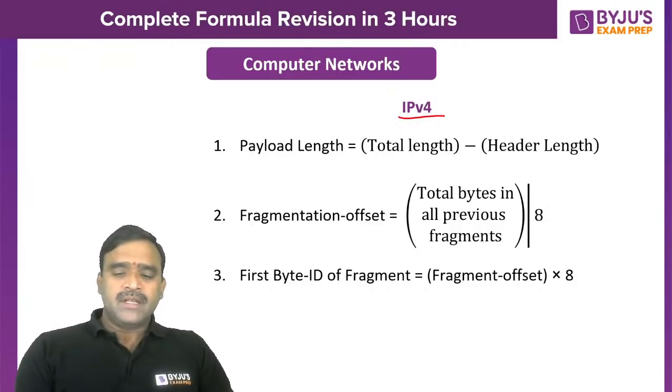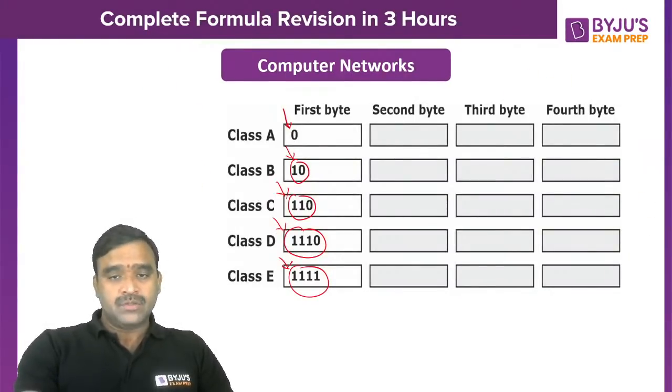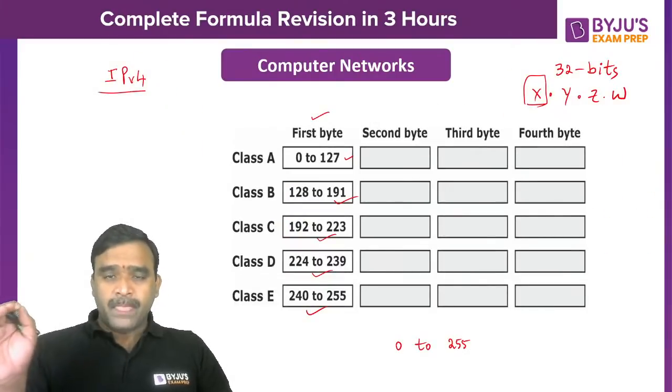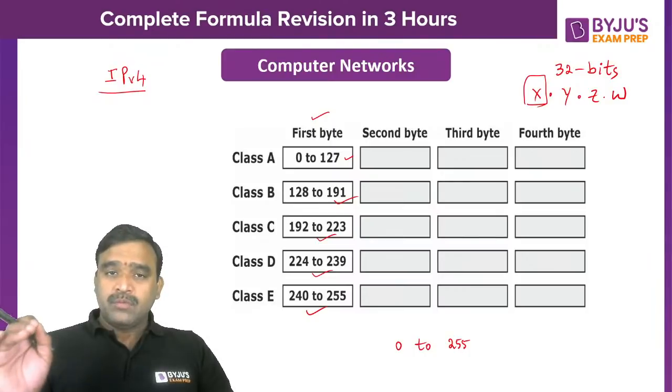IP addresses I have already told you. In this you have to prepare subnetting, supernetting, and CIDR also. And one more thing you have to understand, please make a note: you have to be very fast in converting decimal to binary.